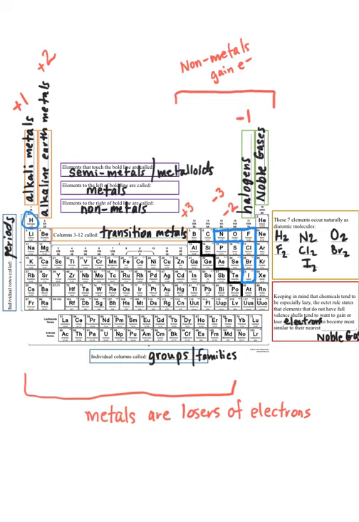And so once again, we end up with this group containing carbon and silicon. If carbon were to lose electrons to become like helium, that comes before it, carbon would have to lose 4. If carbon were to gain electrons to become like neon, that comes after it, carbon would have to gain 4. There's no real benefit or trade-off to losing versus gaining 4 electrons. So for the most part, carbon just stays put like it is and tends not to form ions all that often. So we're just not going to bother writing a charge at the top of this group here.